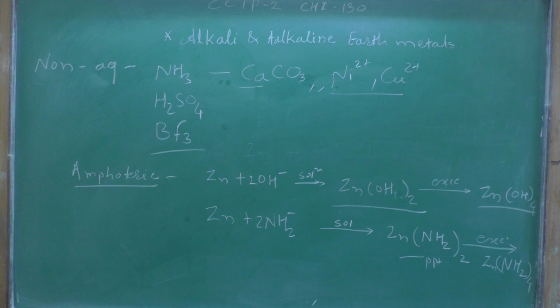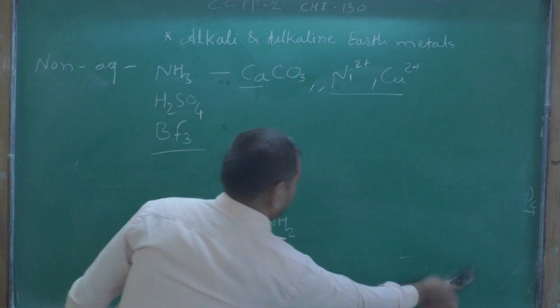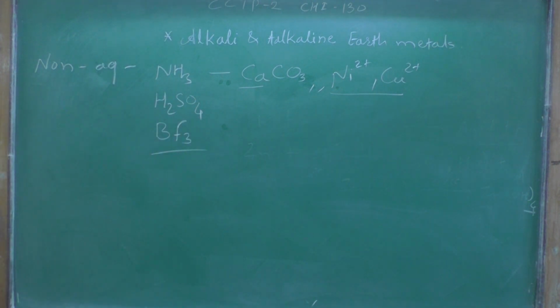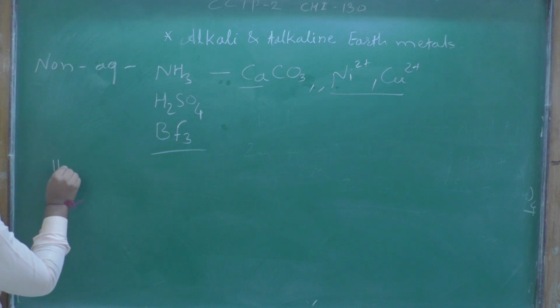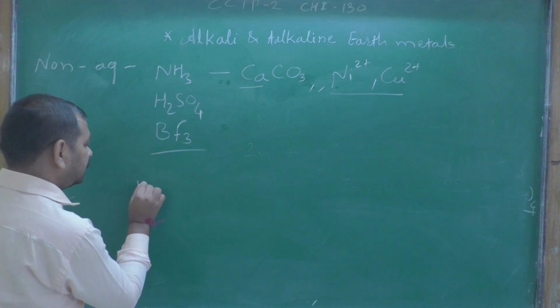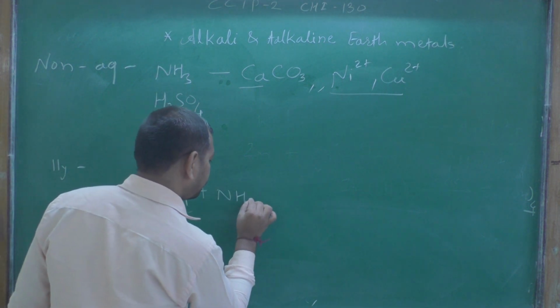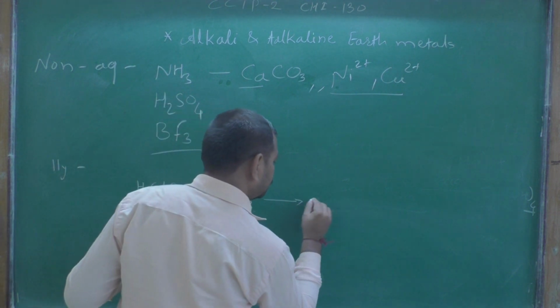Similarly, amphoteric nature in acidic behavior, suppose perchloric acid. All acids that behave as strong acids in water, okay, because they react with ammonia to form the ammonium ion. This is the amphoteric nature: HClO4 reacts with ammonia to form an ammonium salt.